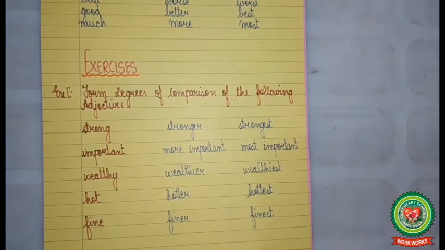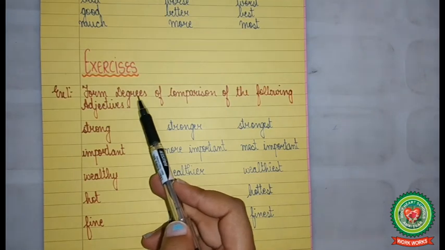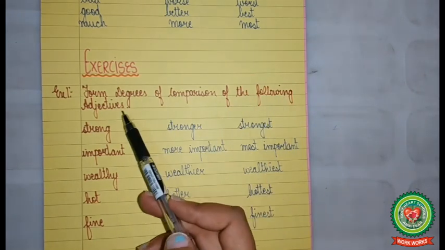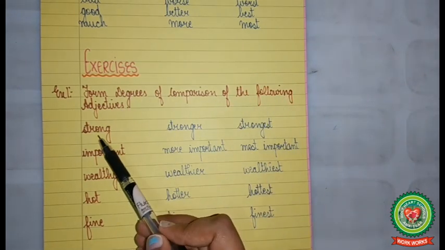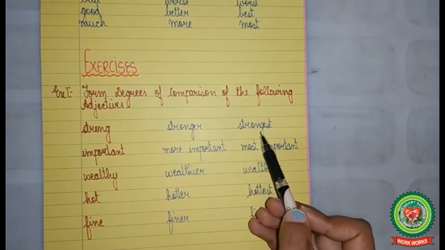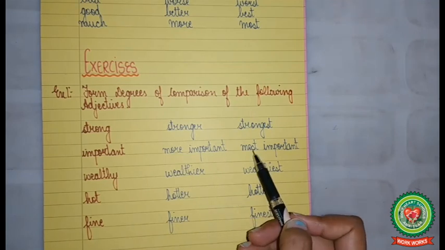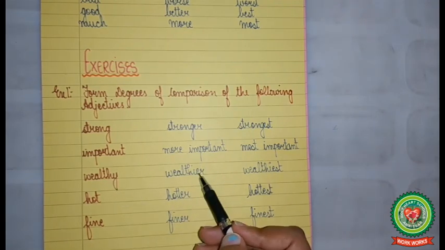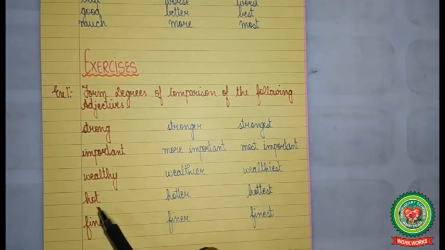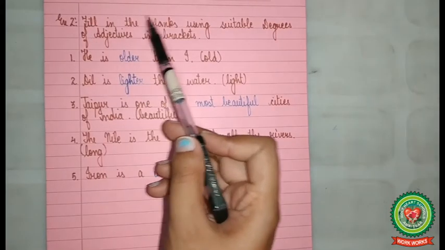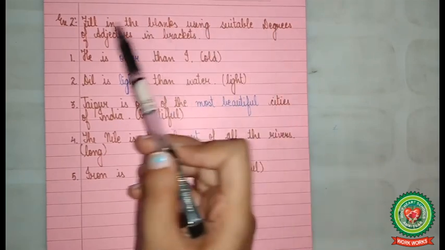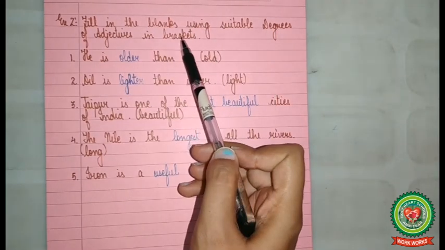Now let us discuss some exercises. Form degrees of comparison of the following adjectives. Strong, stronger, strongest. Important, more important, most important. Wealthy, wealthier, wealthiest. Hot, hotter, hottest. Fine, finer, finest.